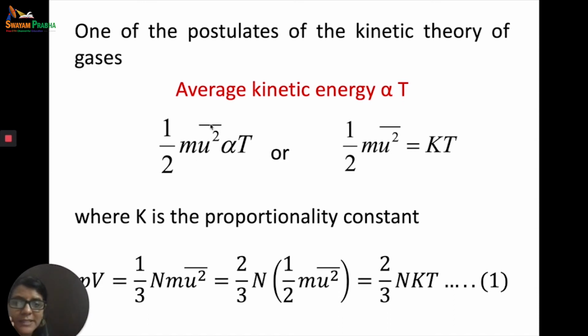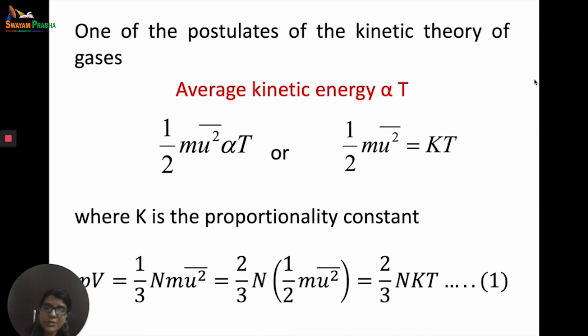Now please understand, here this u bar square is nothing but the root mean square velocity. Whenever we have a proportionality sign and we remove it, we put a constant of proportionality. So our 1 by 2 m u bar square becomes equal to kT, where k is the constant of proportionality and T is the absolute temperature.